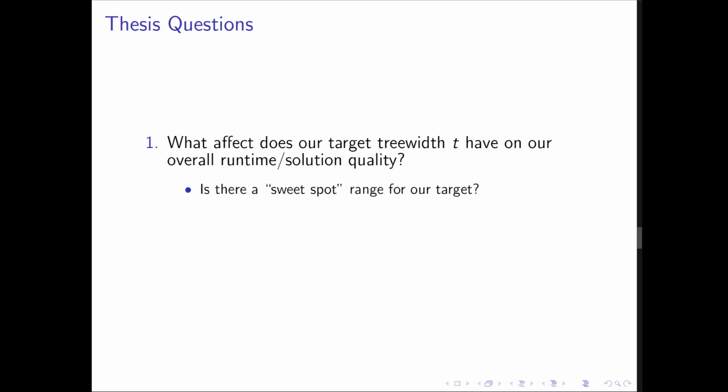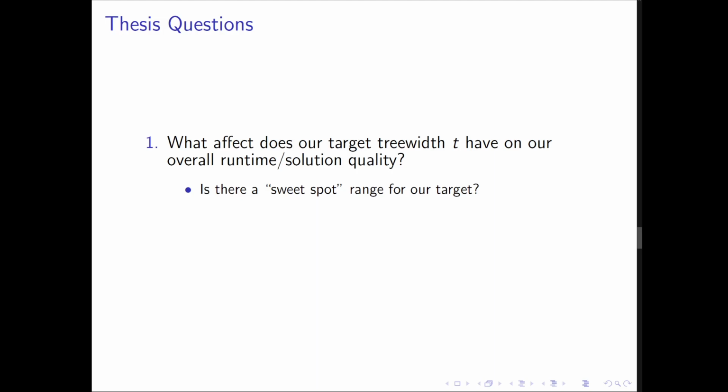First, a smaller target tree width requires more editing to achieve, which would slow us down and could worsen our solution quality. However, the runtime of our exact solution is exponential relative to the tree width, such that a larger target tree width would hurt us considerably more on the runtime of our solve step. Ultimately, since our edit set sizes only increase at some sub-exponential rate as we lower our target tree width, the runtime advantages achieved by optimizing for our solve step should outweigh the solution quality degradation that we'd experience. From a runtime perspective then, it's easy to imagine an upper limit for target tree width if we want structural rounding to be competitive, speed-wise.